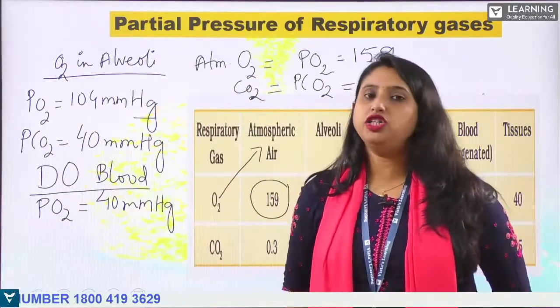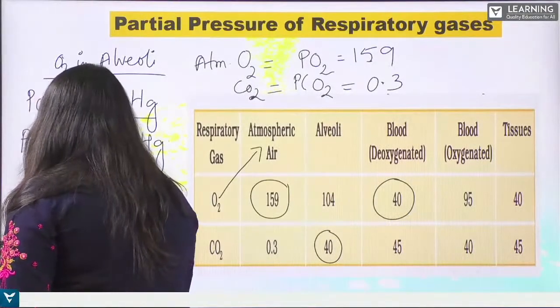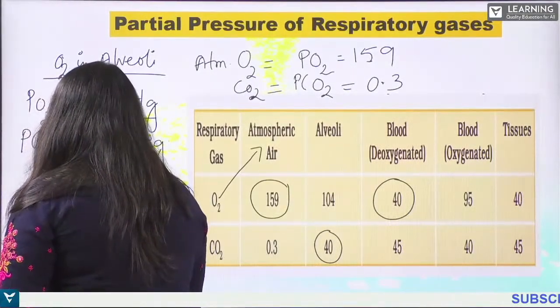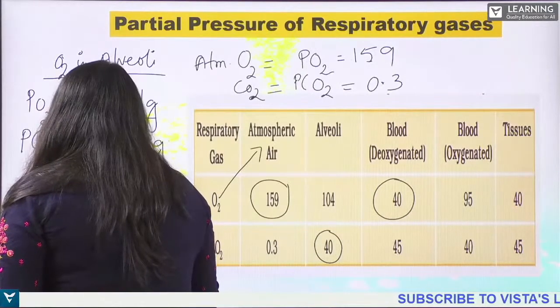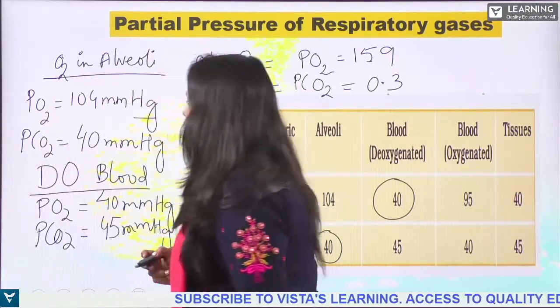Clear? Now the partial pressure of carbon dioxide is 45 mm Hg.